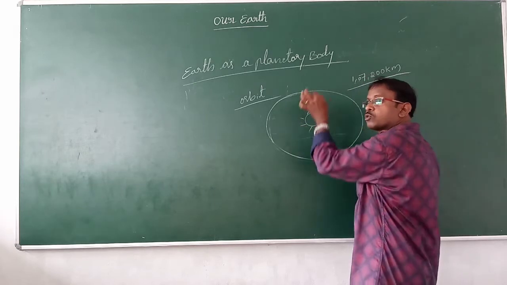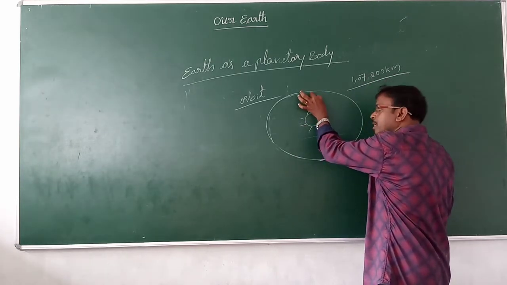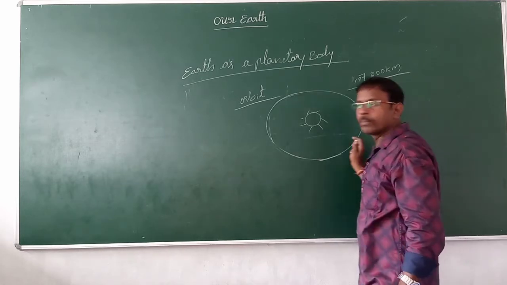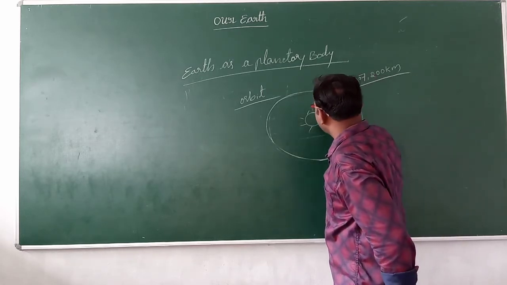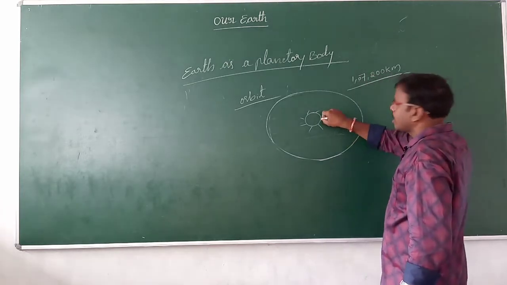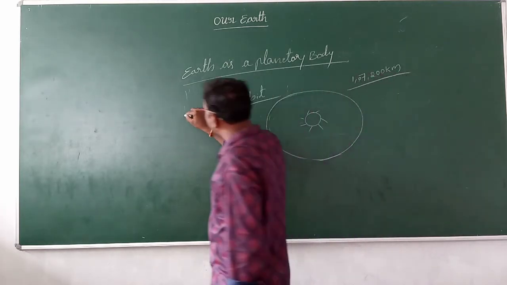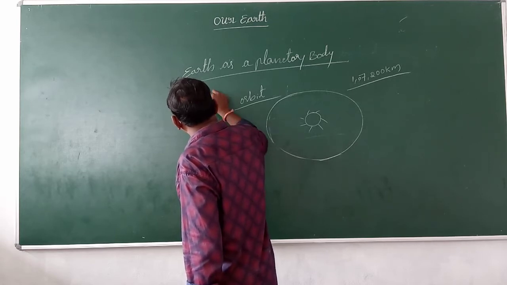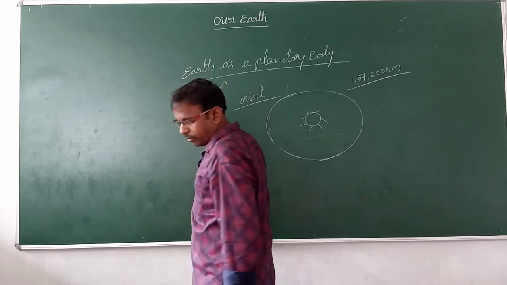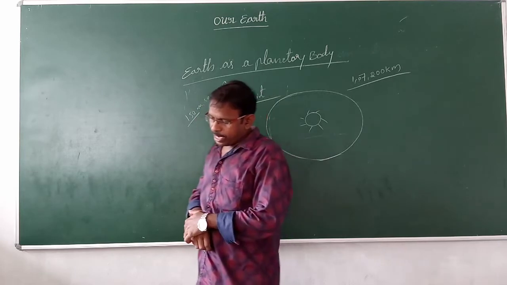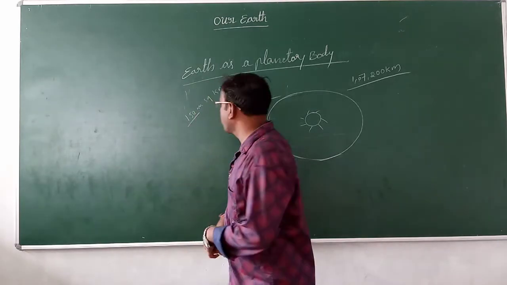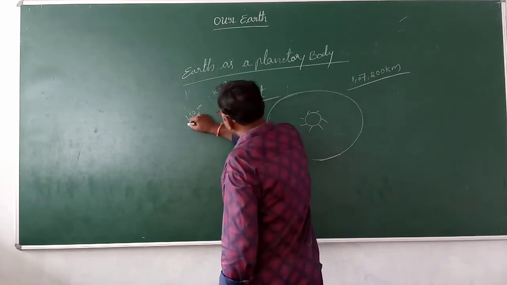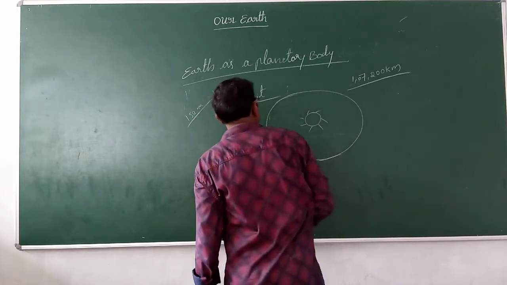Sometimes Earth comes closest to the sun, sometimes it goes farthest from the sun. This we already know. The distance between Earth and the sun is 150 million kilometers. So this is the average distance between Earth and the sun.